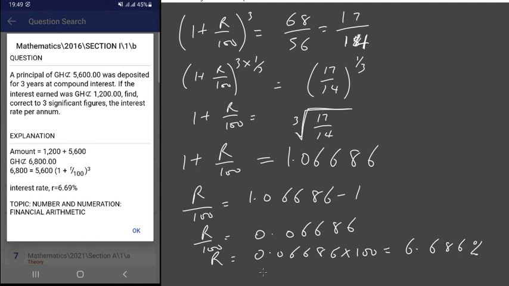If you convert to three significant figures, that's 1, 2, 3, you're going to get 6.69, because the last 6 is greater than or equal to 5, so you increment this 8 by 1. This becomes the answer in three significant figures. So this brings us to the end of this concept on simple interest and compound interest.